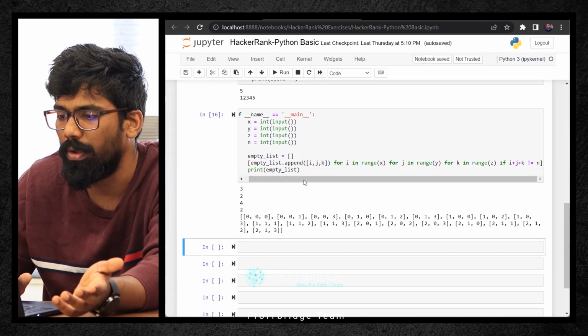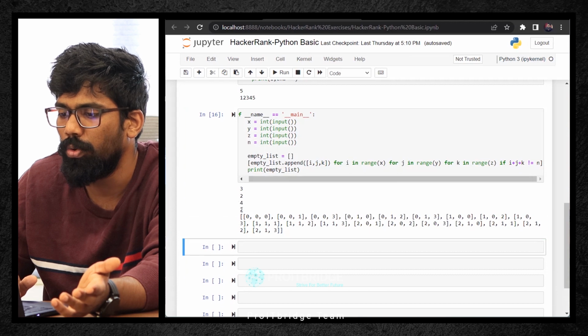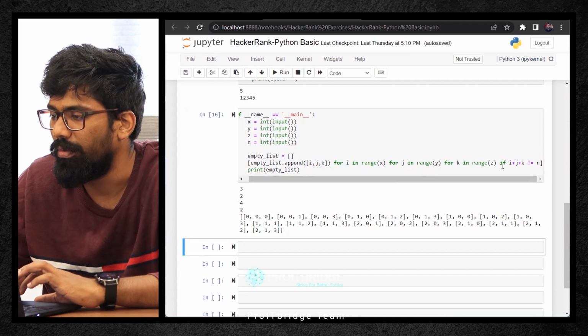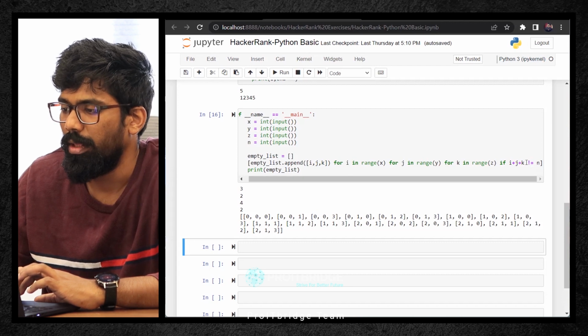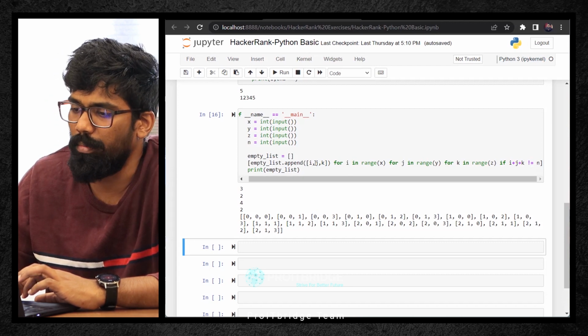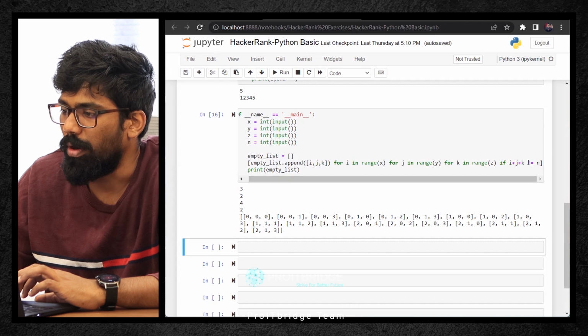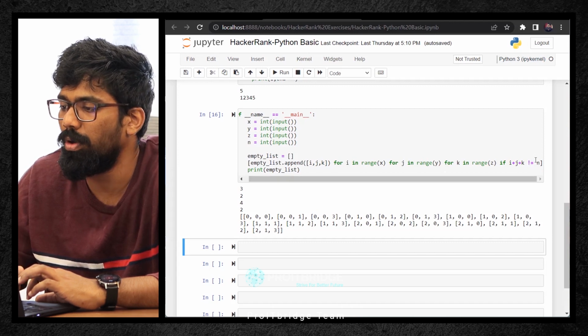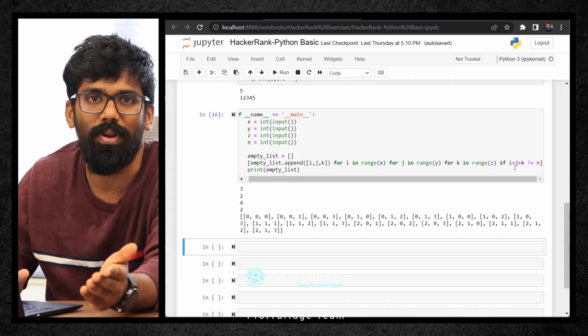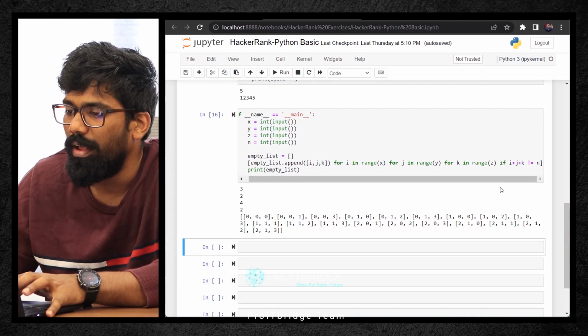Where has it gone? Because here N we have given 2, right? So what is the condition? If I plus J plus K is not equal to 2, only then it has to take that element and append it. If it is equal to 2, then it will be excluded. That's the condition.